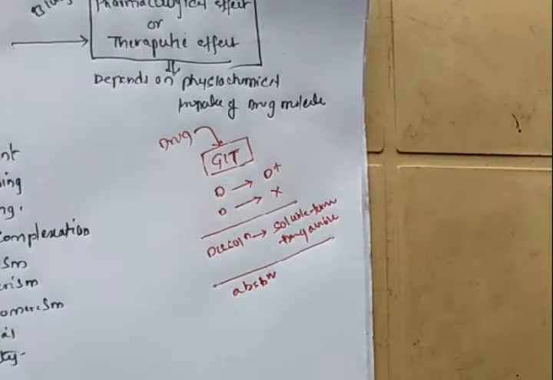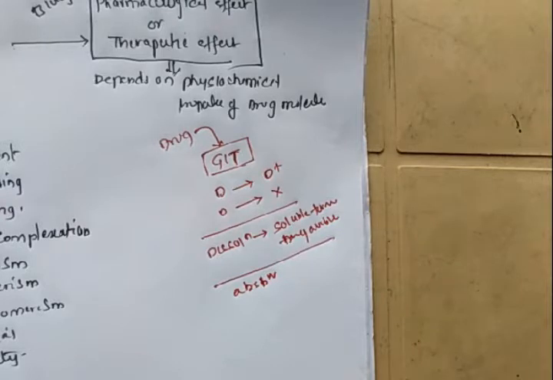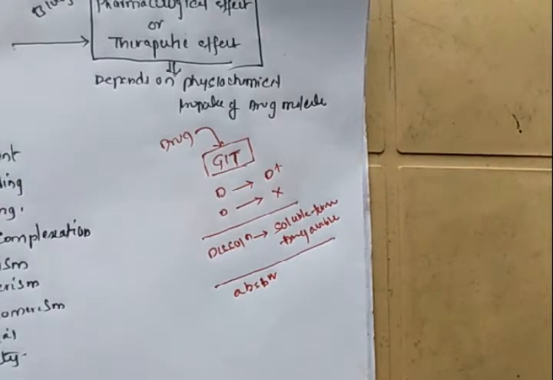Ionization is required for solubility, for the drug to dissolve. Some drugs in ionic form are soluble in nature, while some drugs in unionized form are soluble in nature.